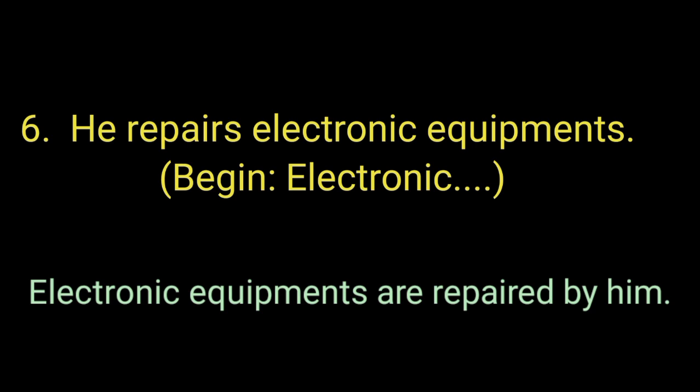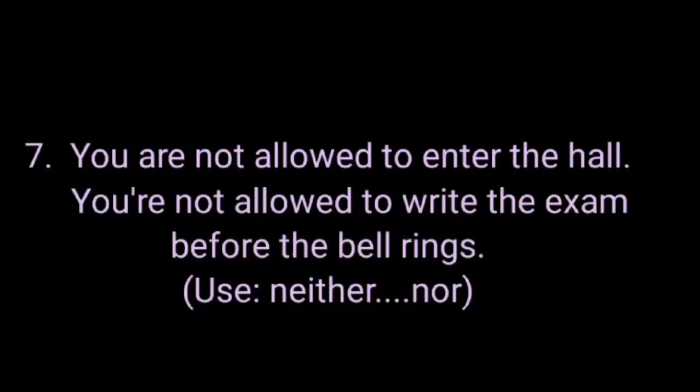Here the verb repairs is in simple present tense. So the be form is are. So the answer, electronic equipments are repaired by him. Here the phrase electronic equipments is plural, so are should be used.